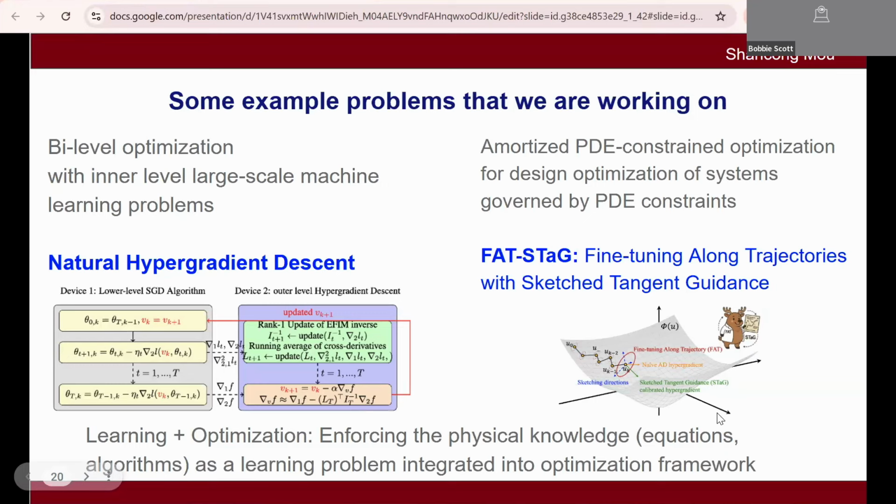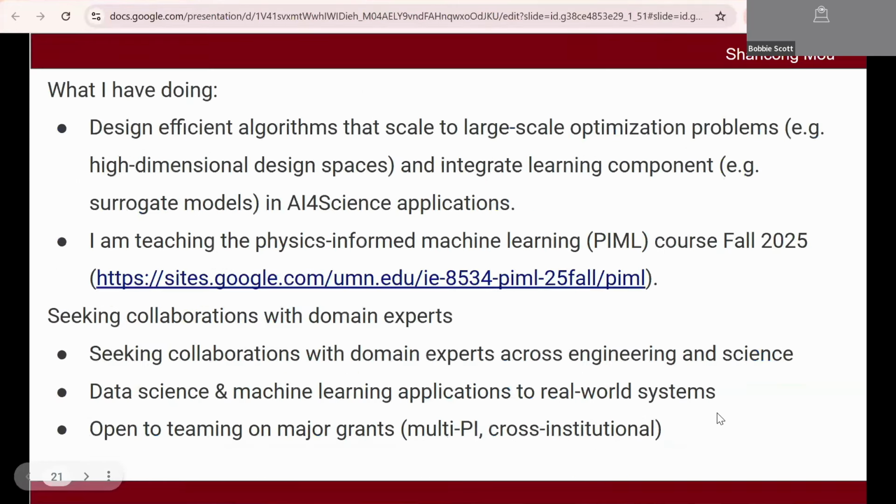Then hopefully you can finally get a good result, but with less computational effort and also less sampling effort, because a lot of the time we need to train with real data, and real data is very expensive. Those are the problems we are recently working on. So we try to design efficient algorithms that can scale to large-scale problems, especially high-dimensional design spaces, where your design parameters can be high-dimensional, and try to integrate learning components such as a surrogate model, but iteratively update the surrogate model in AI for science applications.